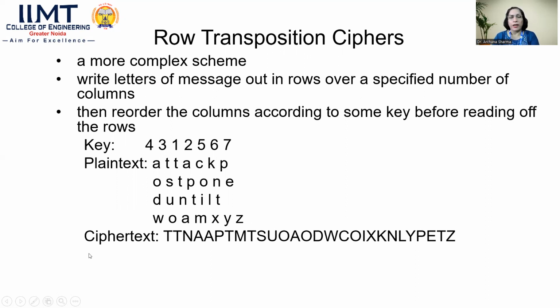So how will we convert this plain text to the ciphertext with the help of this row transposition? For key 1, we follow all the rows corresponding to that particular column.